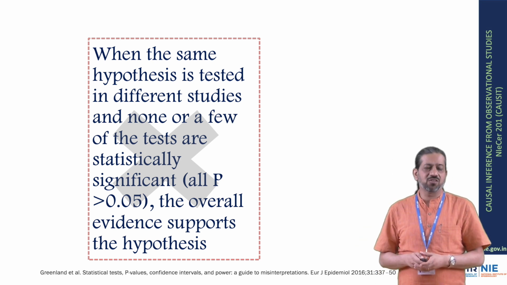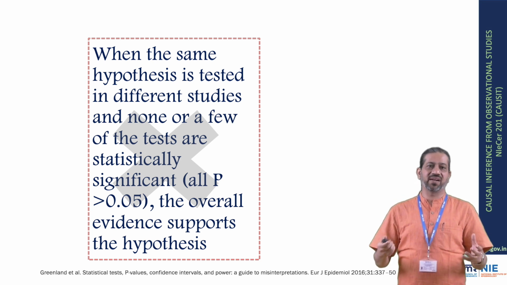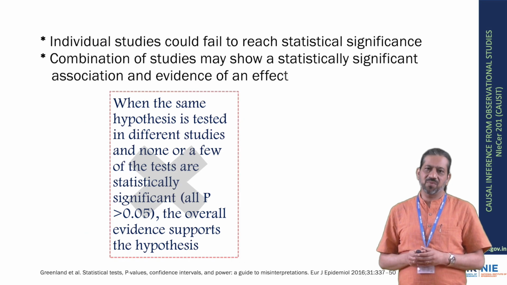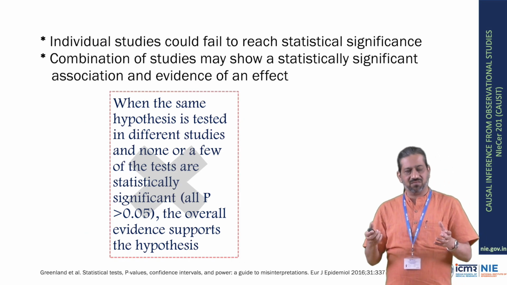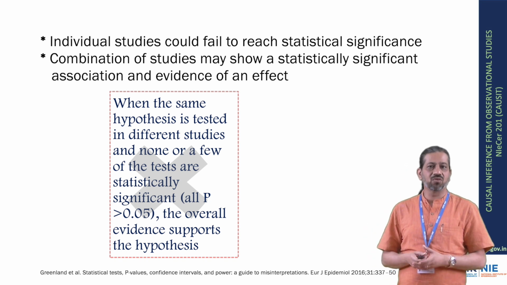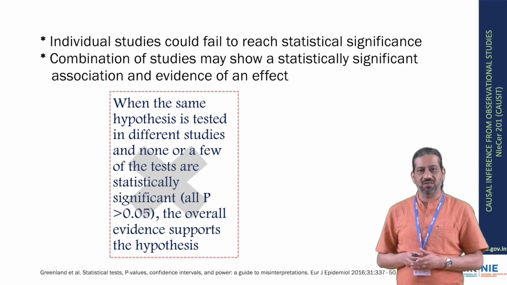This belief is often used to say that literature says there is no effect of this exposure on the outcome. But remember, suppose there were 5 studies, each with a p-value of 0.10, which means none of these is significant at the 0.05 level.